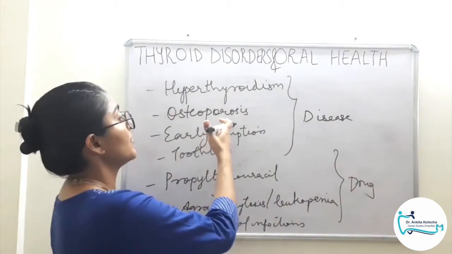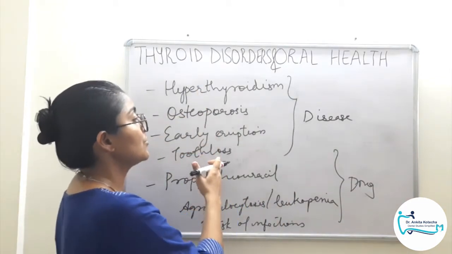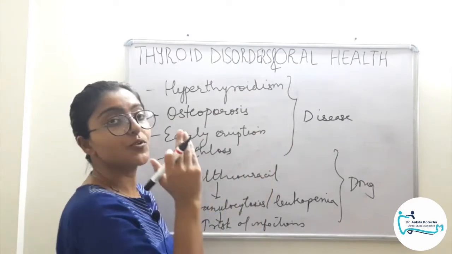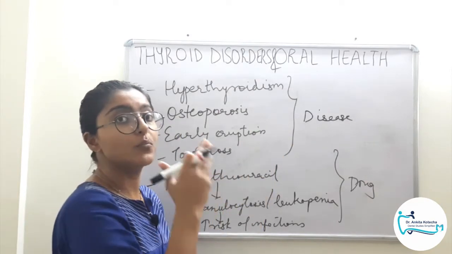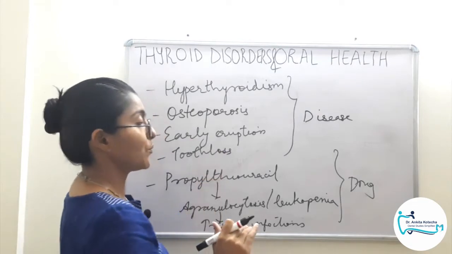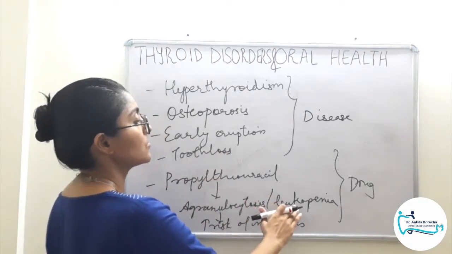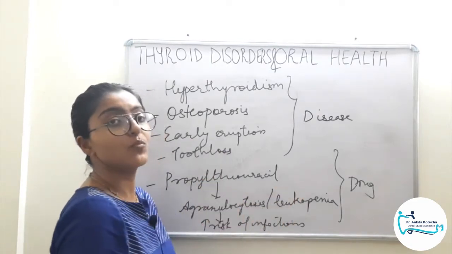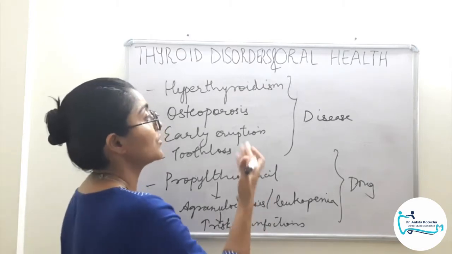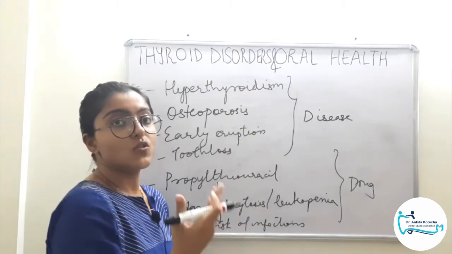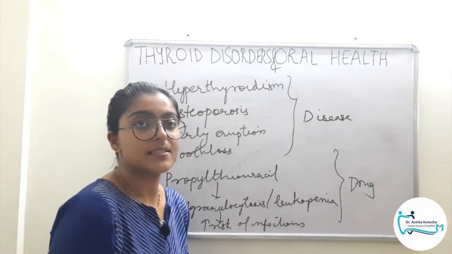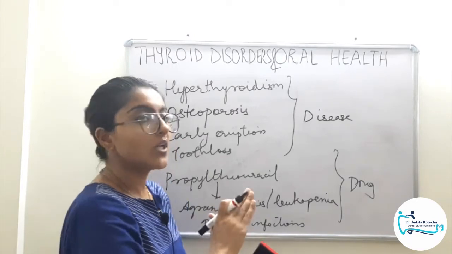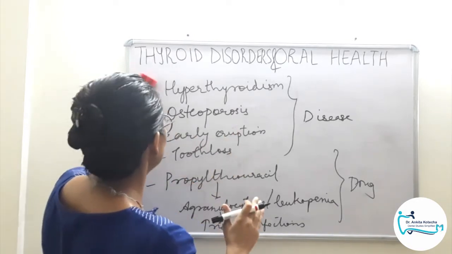Hyperthyroidism, we have osteoporosis, early eruption, tooth loss, which is disease related due to increased metabolic activity of bone. And due to the drug, that is propylthiouracil, agranulocytosis or leukopenia, which makes the patient more prone to infections, one of which is periodontal diseases. So increased prevalence of periodontal diseases in hyperthyroid patient. Okay, so that's all about hyperthyroidism.